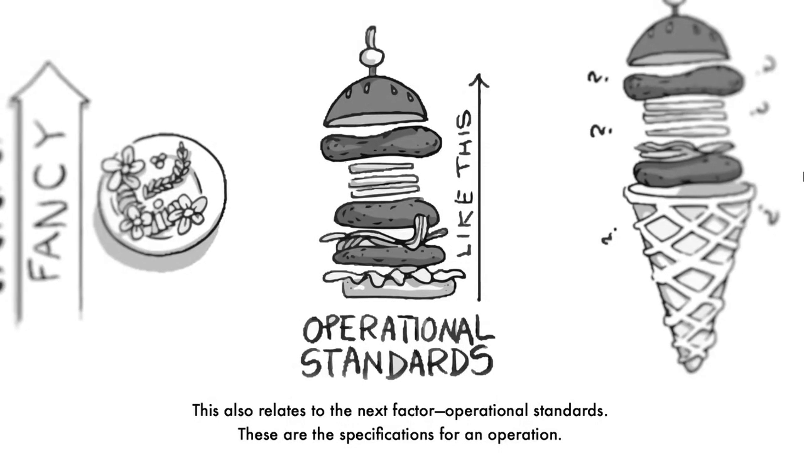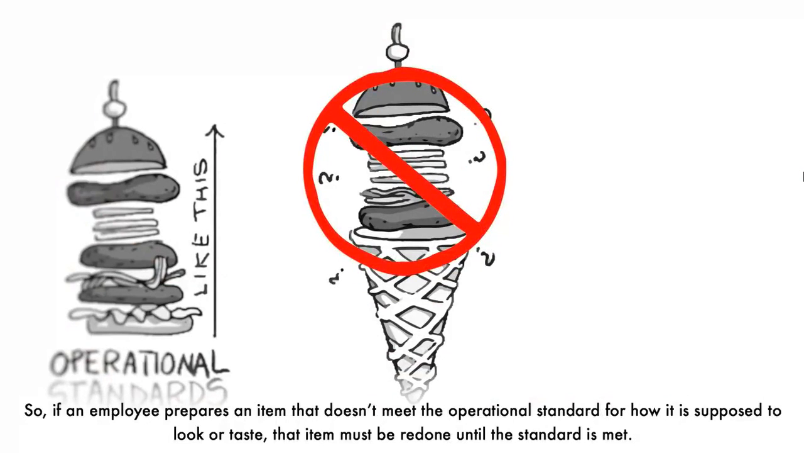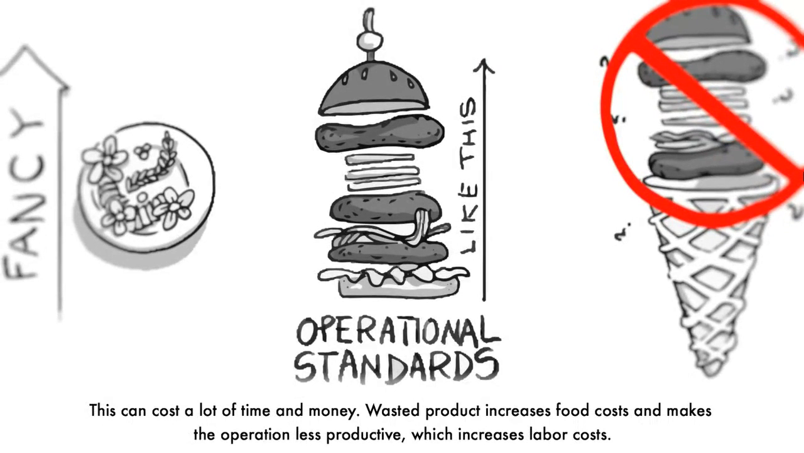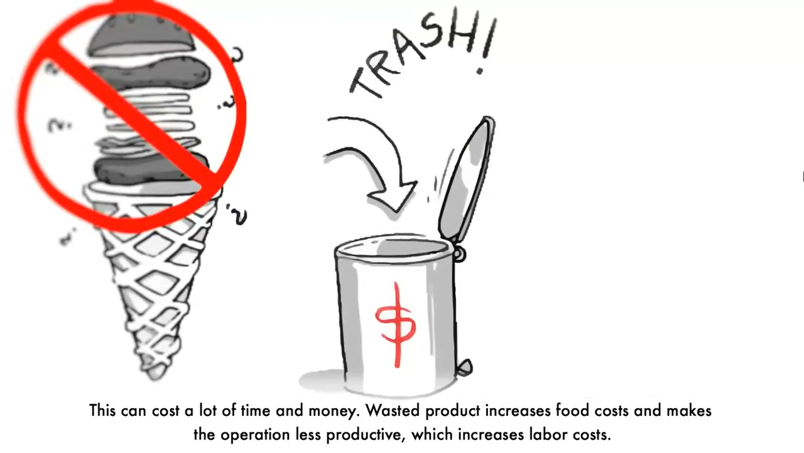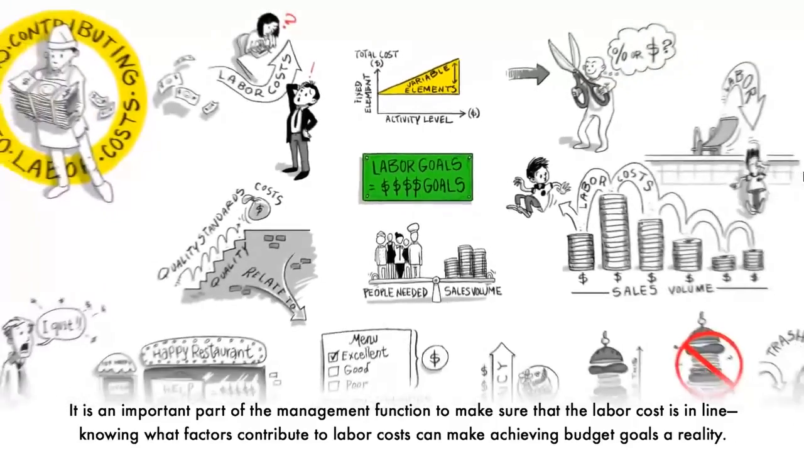These are the specifications for an operation. This means that the operation as a whole has a standardized way of doing something. So, if an employee prepares an item that doesn't meet the operational standard for how it is supposed to look or taste, that item must be redone until the standard is met. This can cost a lot of time and money. Wasted product increases food costs and makes the operation less productive, which increases labor costs. It is an important part of the management function to make sure that the labor cost is in line. Knowing what factors contribute to labor costs can make achieving budget goals a reality.